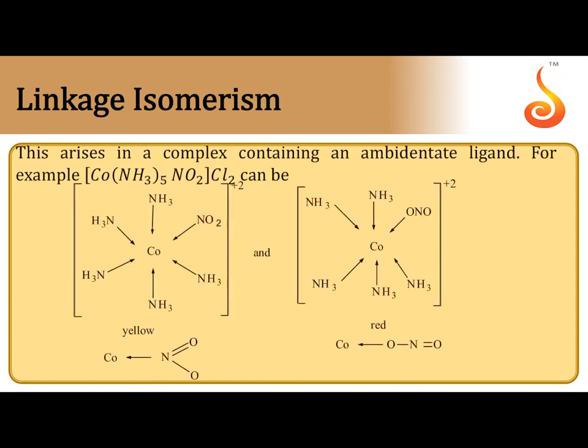Linkage isomerism. These are 2 isomers which have the same molecular formula but differ in the linking atom of an ambidentate ligand. So the condition to exhibit linkage isomerism is the presence of an ambidentate ligand.